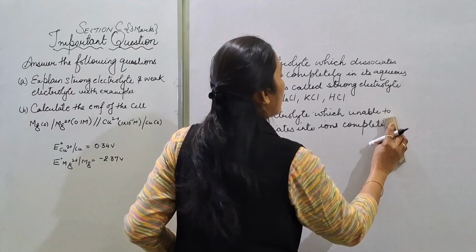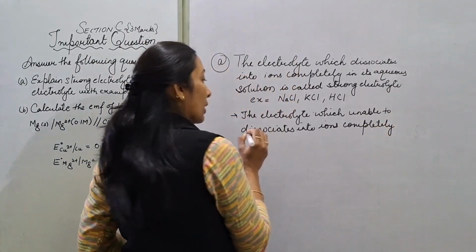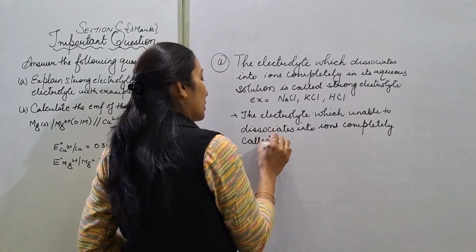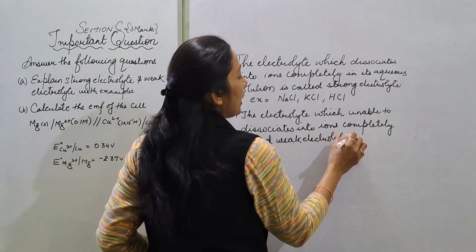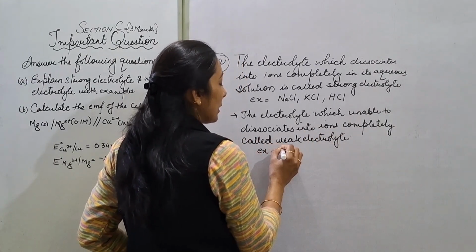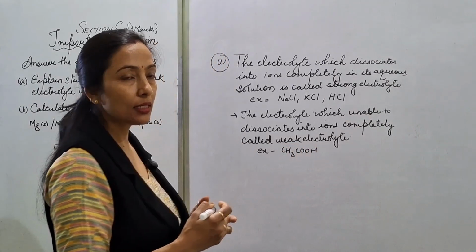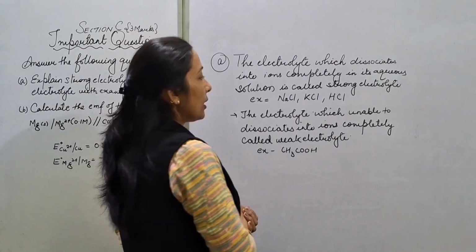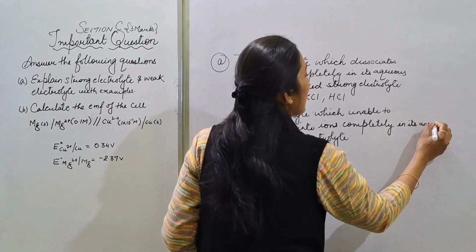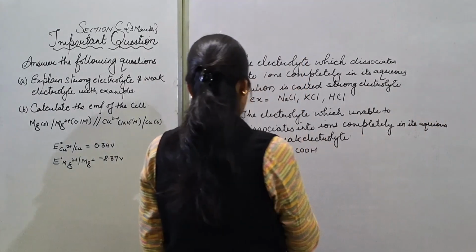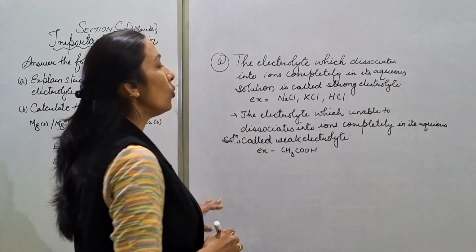I wrote the wrong spelling here. That is completely, called weak electrolyte. And for this, the example is acetic acid. So acetic acid cannot dissociate into ions completely in its aqueous solution. So it is called weak electrolyte.